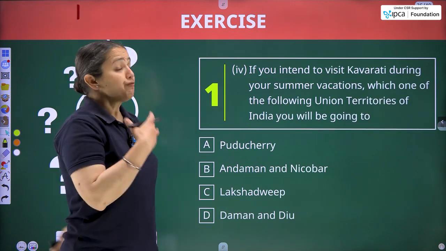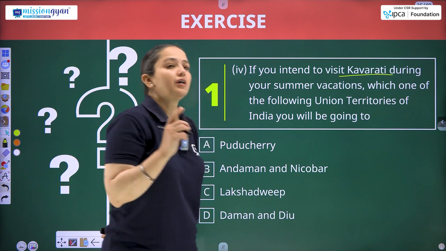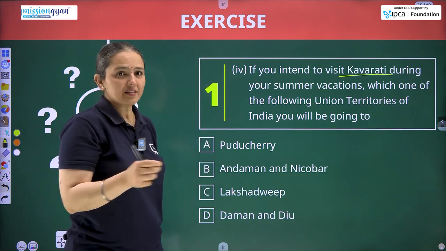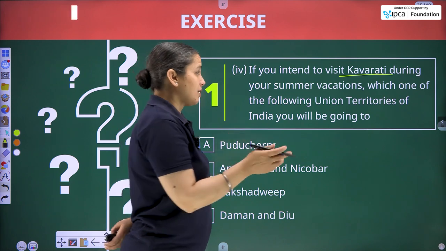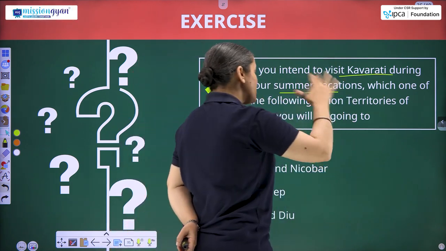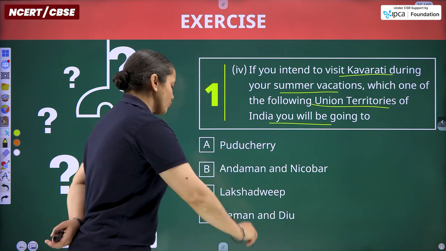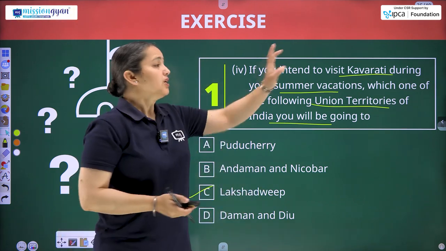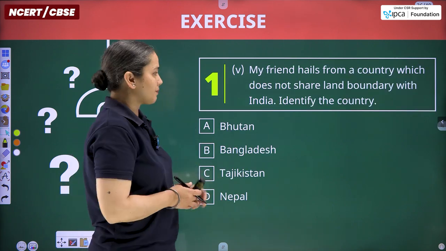Next question. If you intend to visit Kavaratti, that is the capital of a particular group of islands, and that is going to be the answer. If you intend to visit Kavaratti during the summer vacations, which one of the following union territories of India will you be going to? So we are going to visit Lakshadweep, because Kavaratti is the capital of the Lakshadweep Islands.